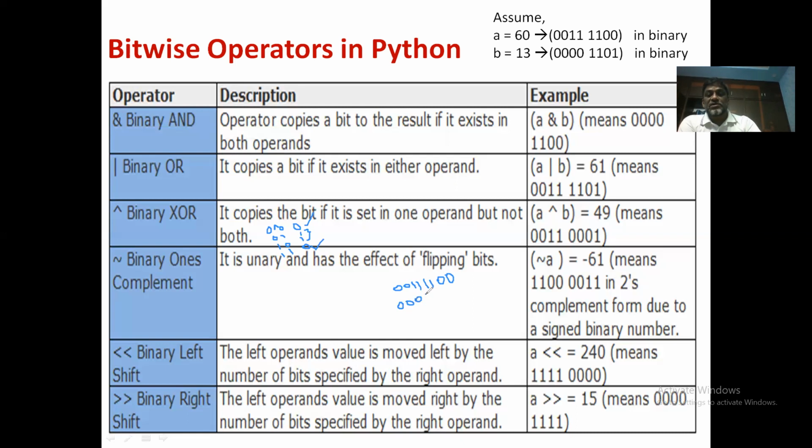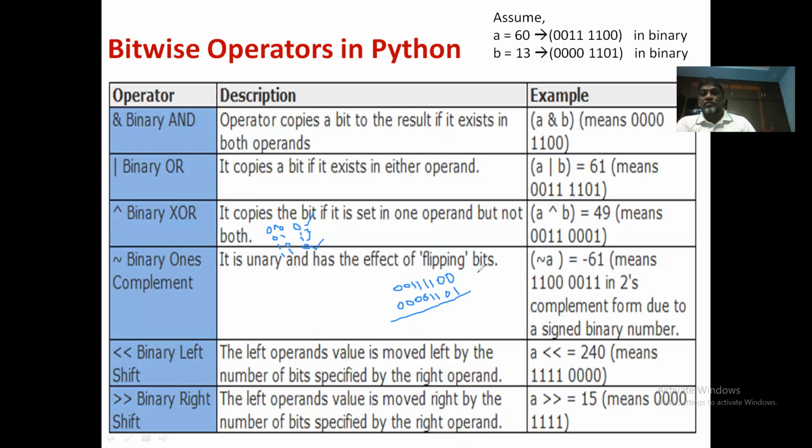How am I taking these numbers? Based on the values of A and B. A is 60, so it is equivalent to this. And B is 13, it is equivalent to this. 1, 1, 0, 1.